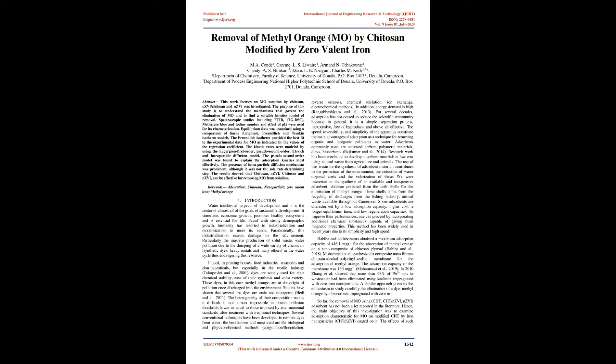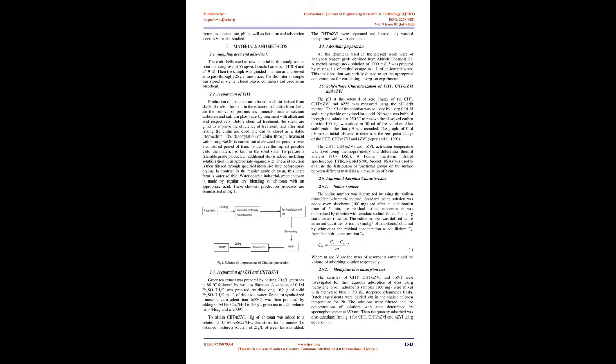Adsorbents commonly used are activated carbon, polymeric materials, clays, biosolvents, Rajkumar et al., 2014. Research work has been conducted to develop adsorbent materials at low cost using natural waste from agriculture and animals. The use of this waste for the synthesis of adsorbent materials contributes to the protection of the environment, the reduction of waste disposal costs and the valorization of these. We were interested in the synthesis of an available and inexpensive adsorbent, Chitosan prepared from crab shells for the elimination of methyl orange. These shells come from the recycling of discharges from the fishing industry, animal waste available throughout Cameroon.